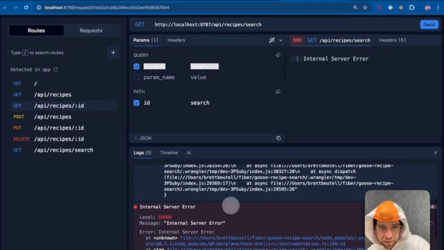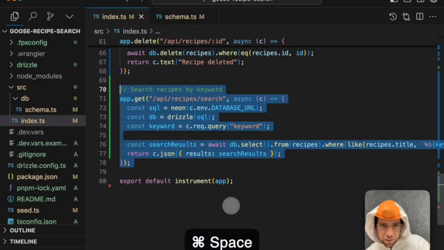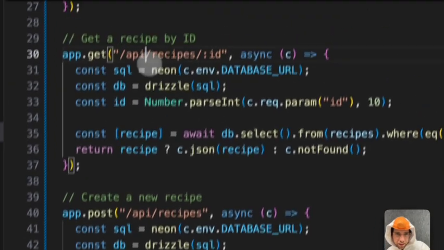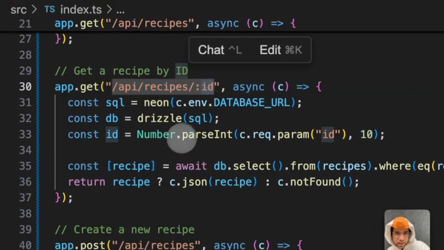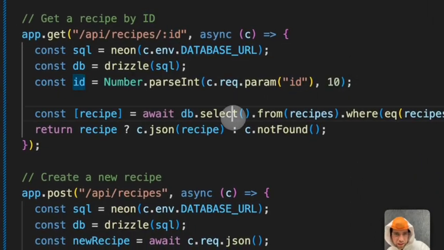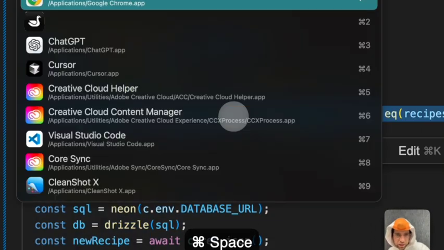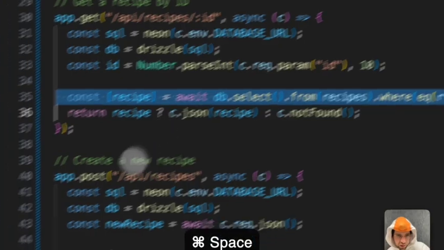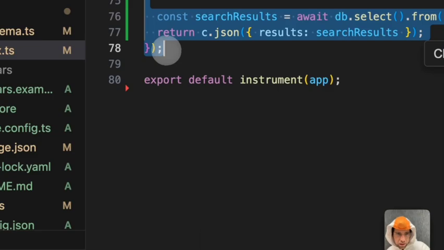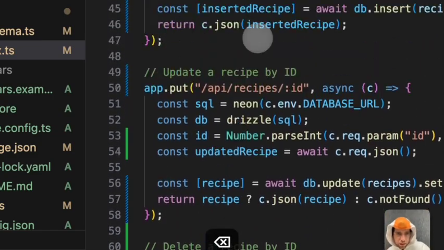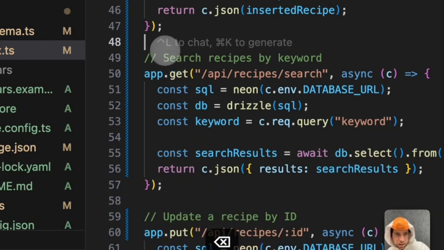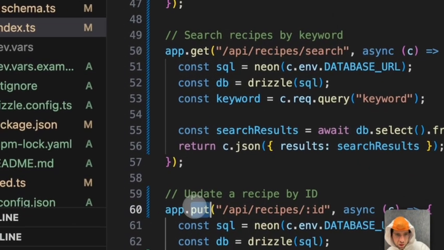I already know what's happening, so I can tell you right now. What's happening is instead of executing this route, we are executing this route. The ID is trying to be parsed as an integer. It's not an integer, and that makes this query mess up. So what do we want to do? We want to move our route definition like this above to right here. And that way this route will execute before this route.